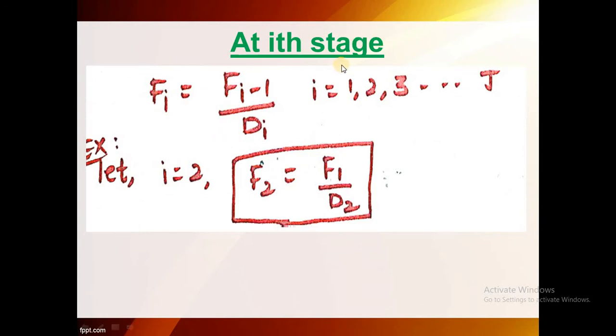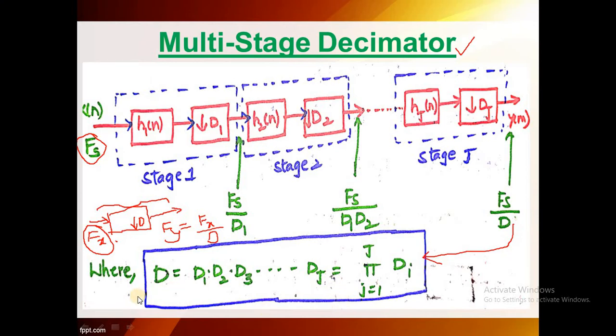That is at the ith stage. Consider this simple general formula that you have to remember: Fi equal to F(i-1) by di. This is the general formula where i ranges from 1 to 3 and so on up to j. I am considering the variable as j; if you consider any variable n, you can use it as you wish. For my convenience I am considering this variable as j. For example, let i equal to 2, f2 equal to f1 by d2.